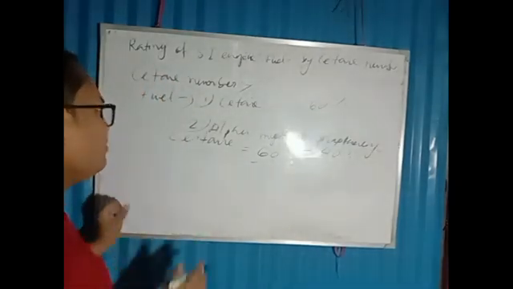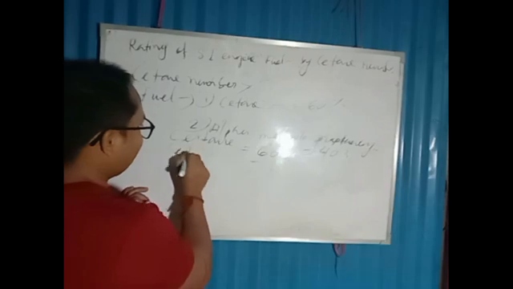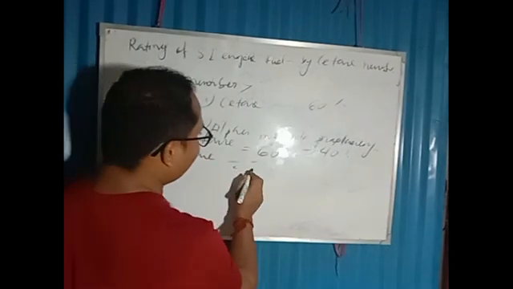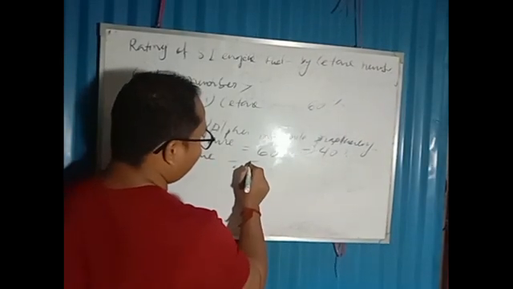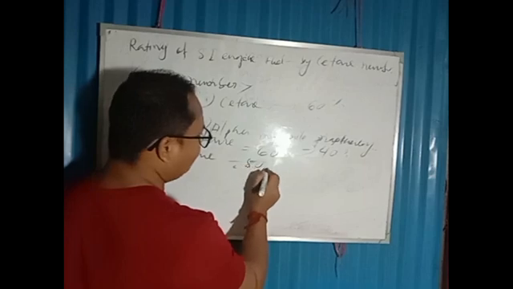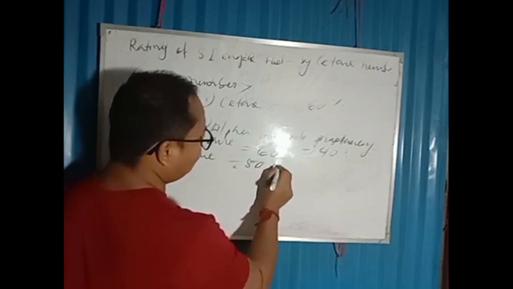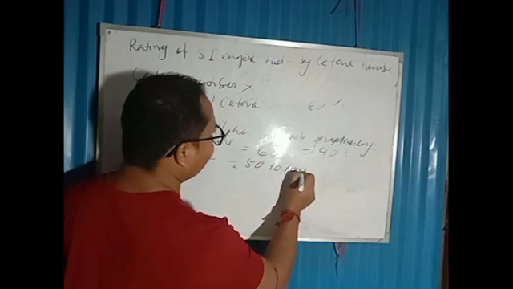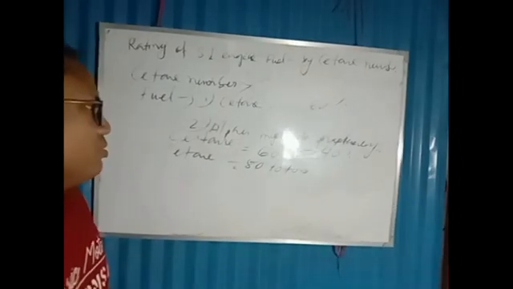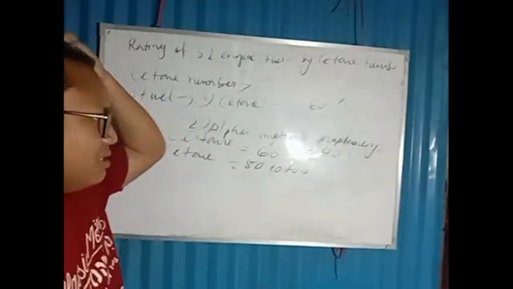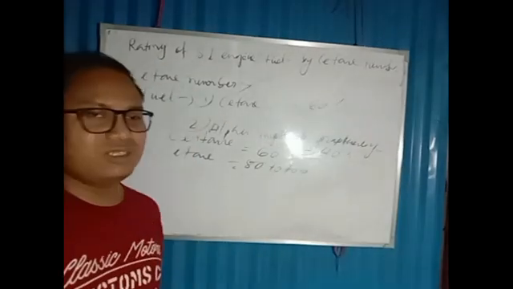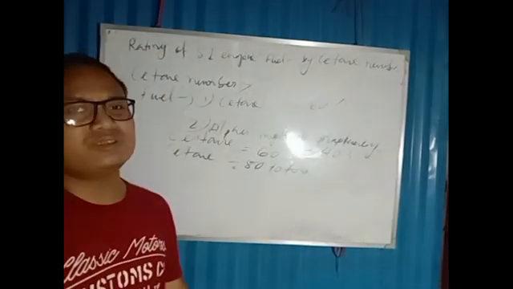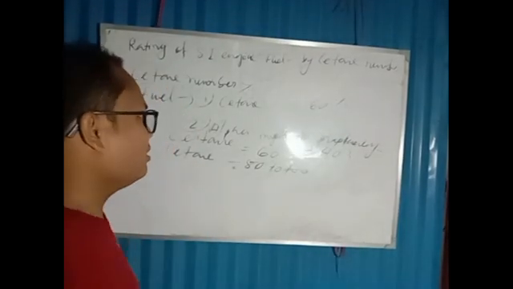Okay, if the Cetane number is 80 to 100, we can say the fuel quality is very good. There is no chance to detonate the engine.